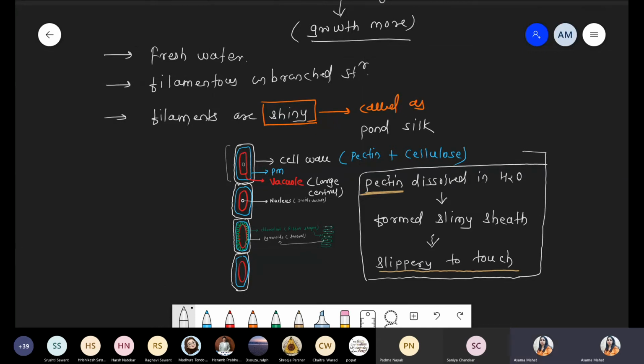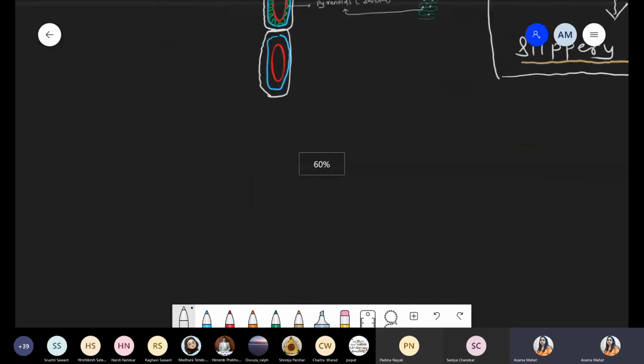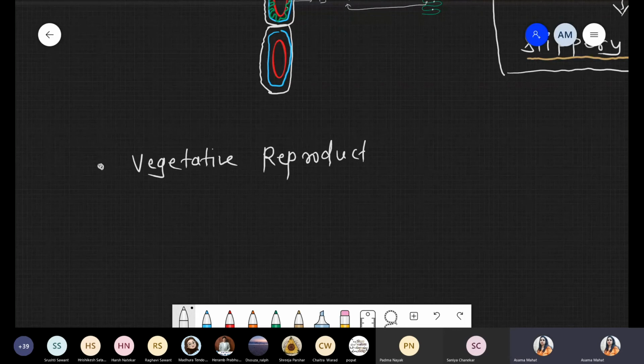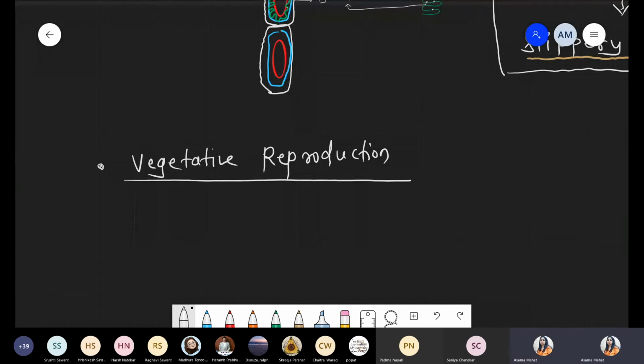Okay, chalo. Now the next part, with respect to reproduction: fragmentation, asexual as well as sexual, continuing with Spirogyra. So the next part is vegetative reproduction. Under vegetative reproduction, we take the example which is the most common in Spirogyra.